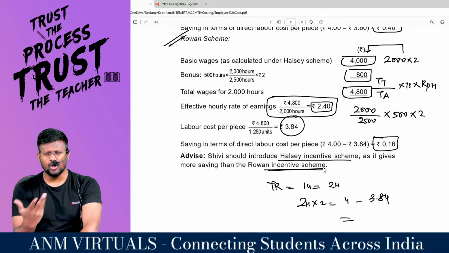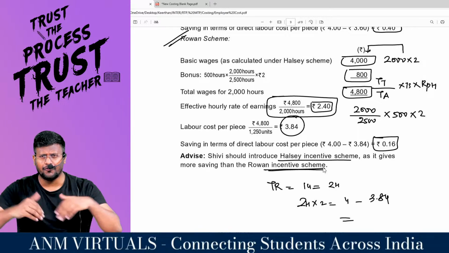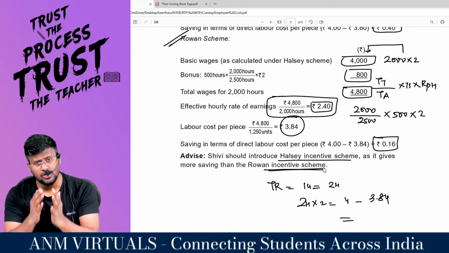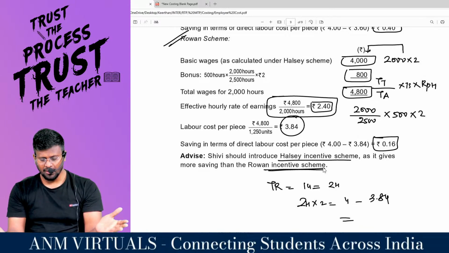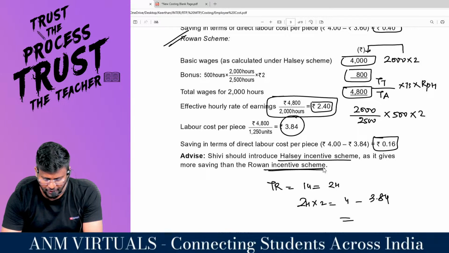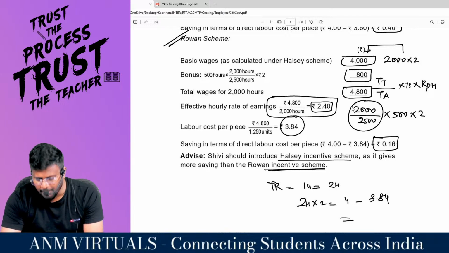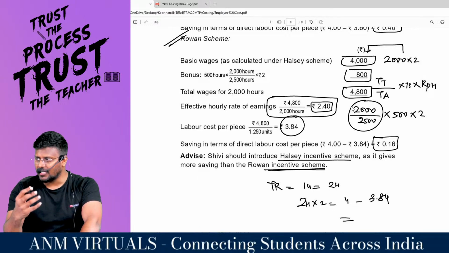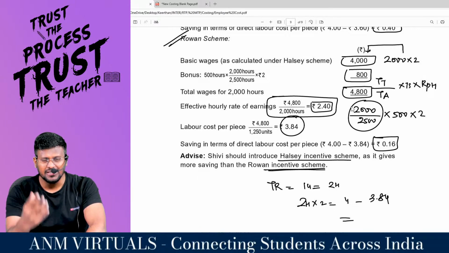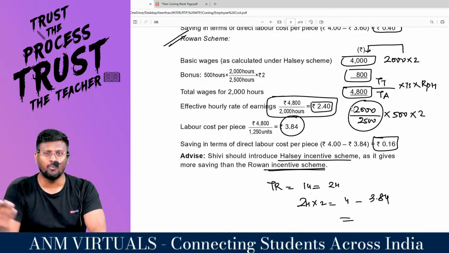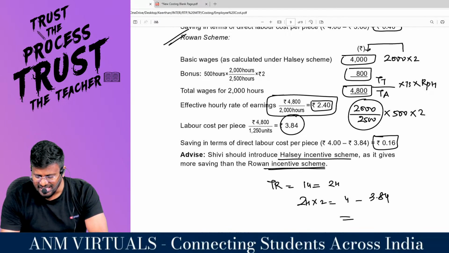Definitely. Because what Halsey is saying is share 50% to the employer and the remaining 50% to the employee. Actually, the employee's efficiency is more. If you look at it, 2000 divided by 2500 means actually 80% efficiency is there. In that case, you are paying only 50% sharing with the employee. That means the employee cost will be less. Automatically, the savings to the employer will be more. What a way of analyzing the question.